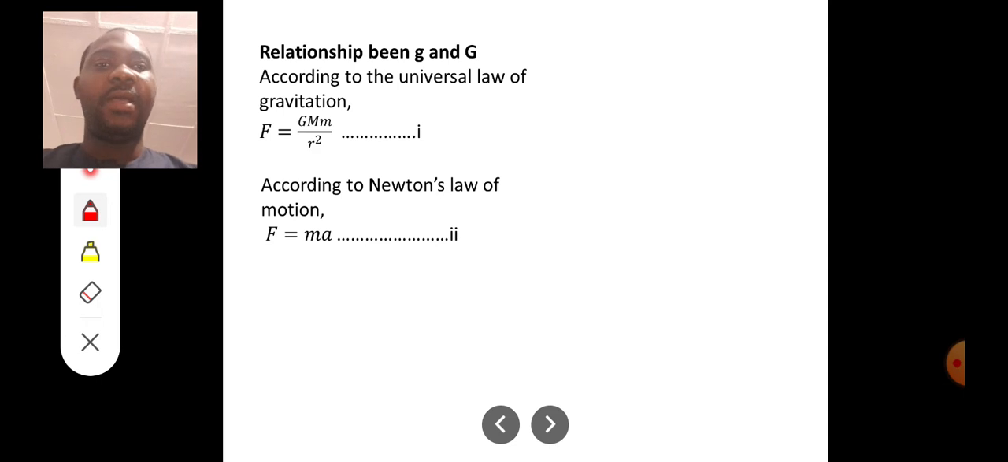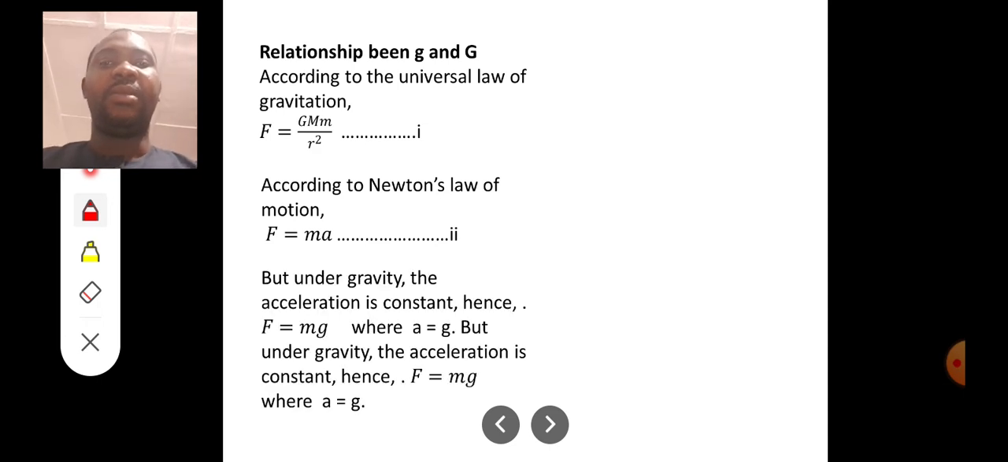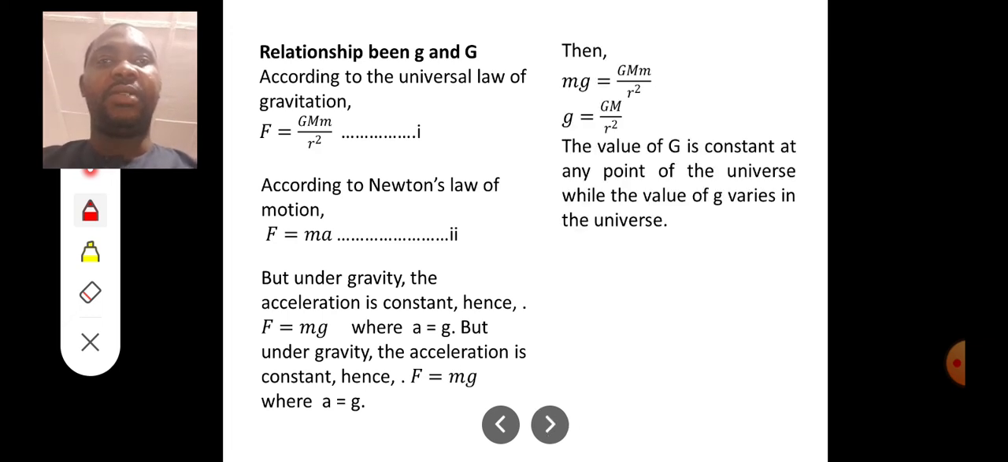Are you with me? Okay, but under gravity, the acceleration is constant. So hence, F is equal to mg, because this motion now is under gravity, and your acceleration is constant, which is 10 meters per second squared. Where a is equal to g, but under gravity, the acceleration is constant, hence F equal to mg. Okay, we've said that, where a equal to g.